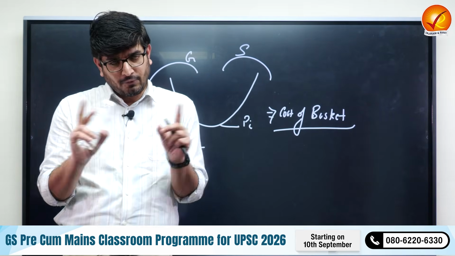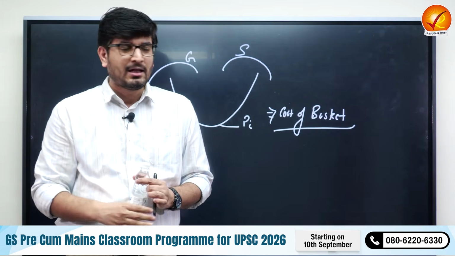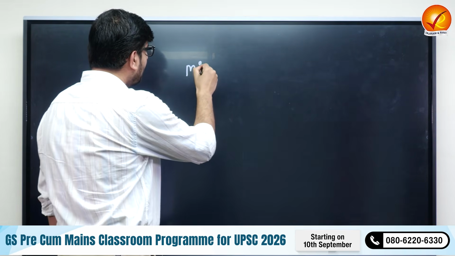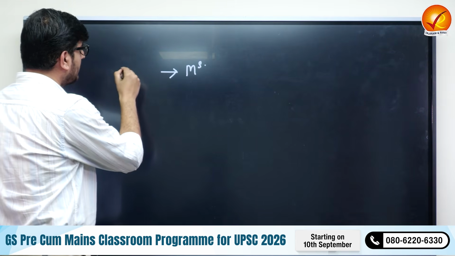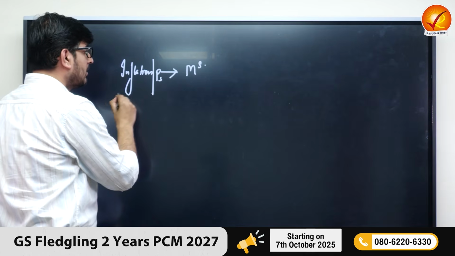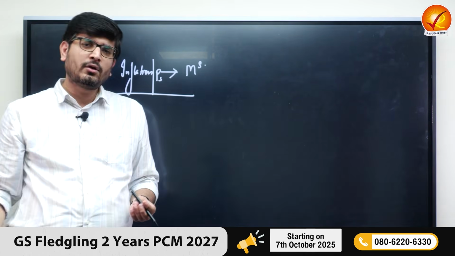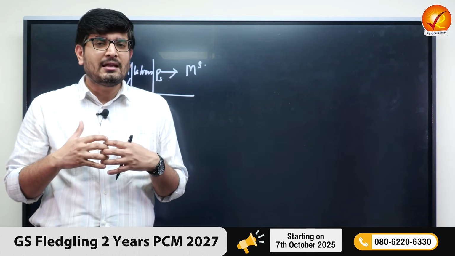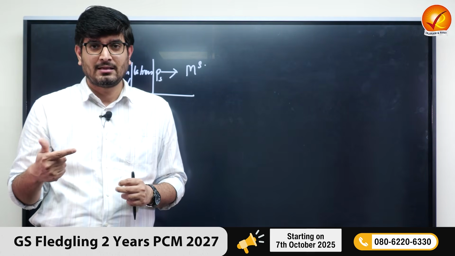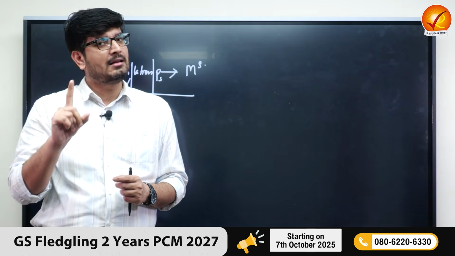Now, if you are thorough with all these things, let's see the last concept within the basics of inflation, and that is how inflation is connected with money supply. So we are looking into the relationship of inflation or prices with money supply. From the general understanding, and if you are following the newspapers, we know that if a lot of money is flowing in the economy, or rather if the money supply rate is increasing in the economy, it has all the potential to lead to an increase in prices.